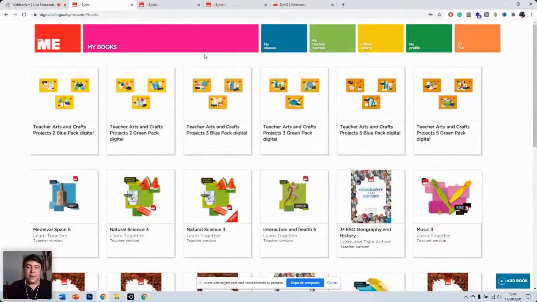Now, when you're in this main menu, you can always see where you are because the tab that's active is always longer than the other tabs. So in this case, we're in my books. This tab is longer than my classes or my track records or offline option, etc.